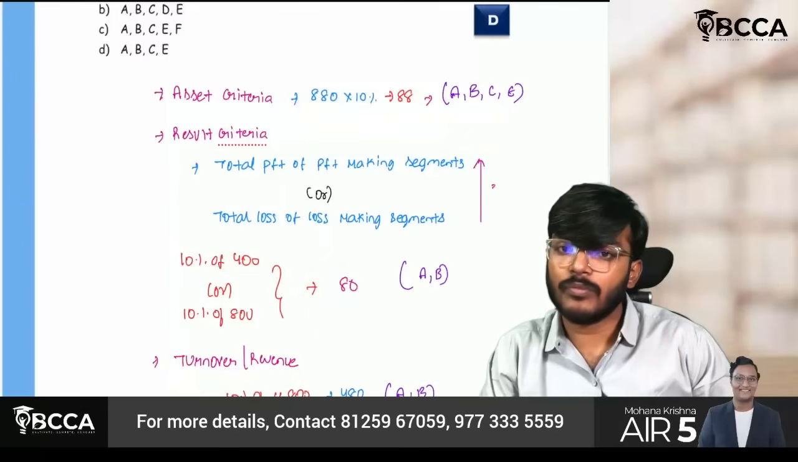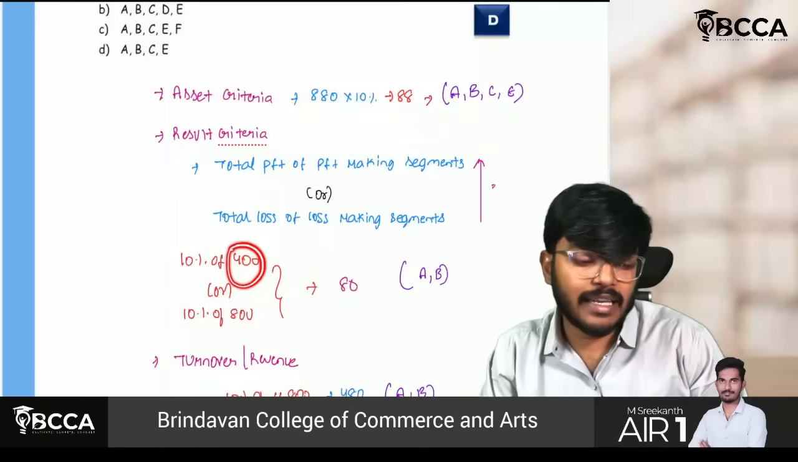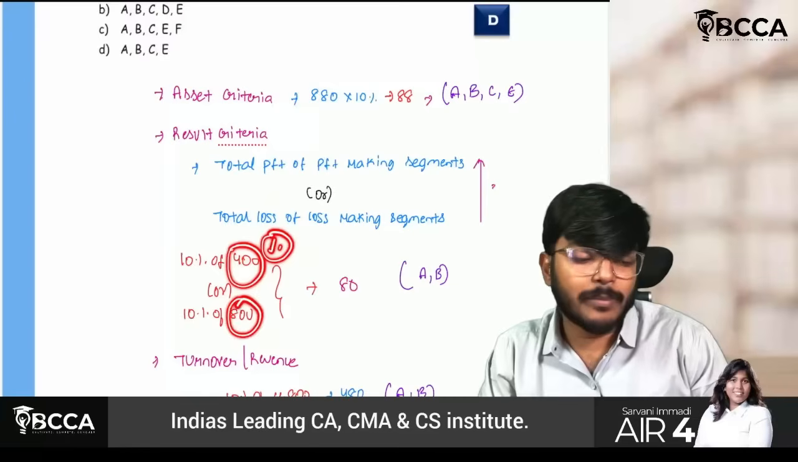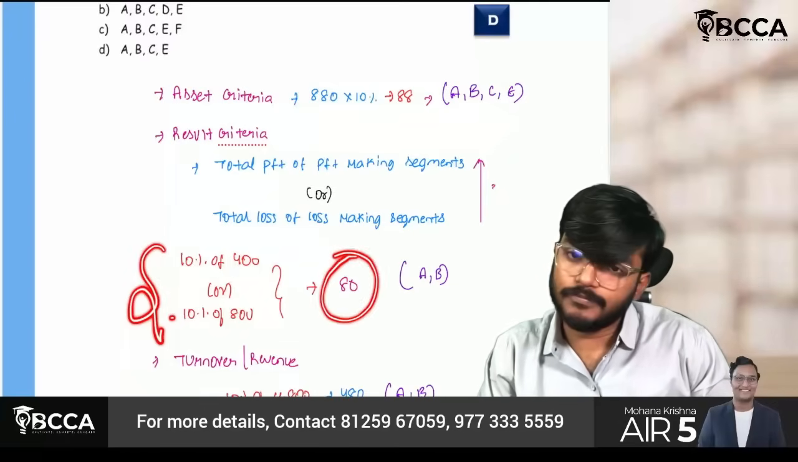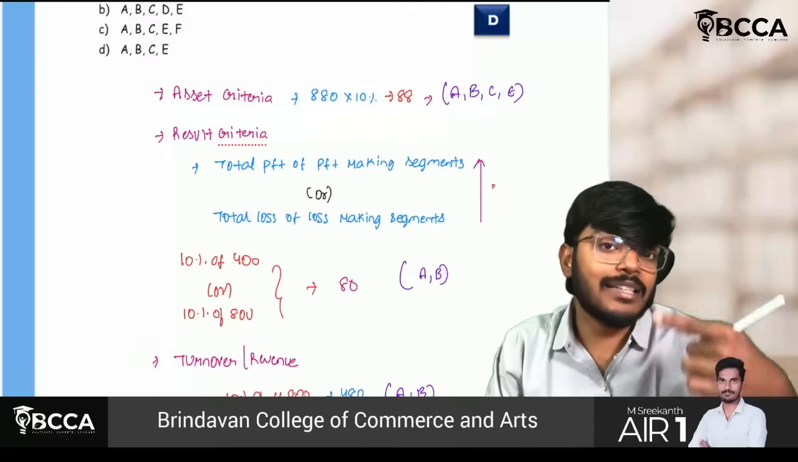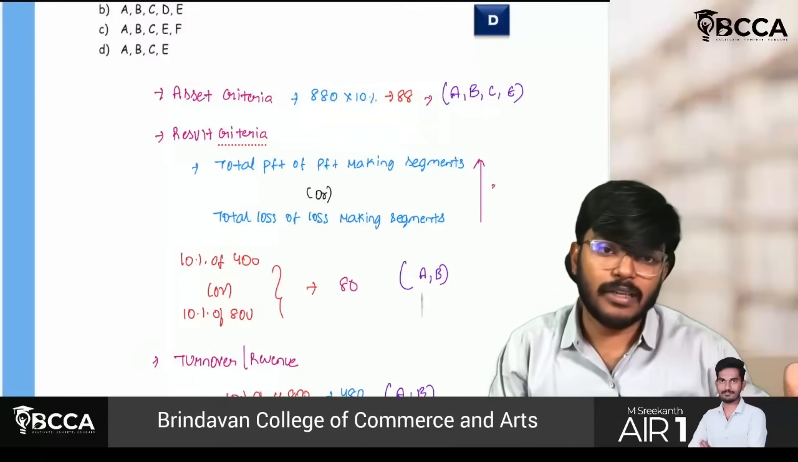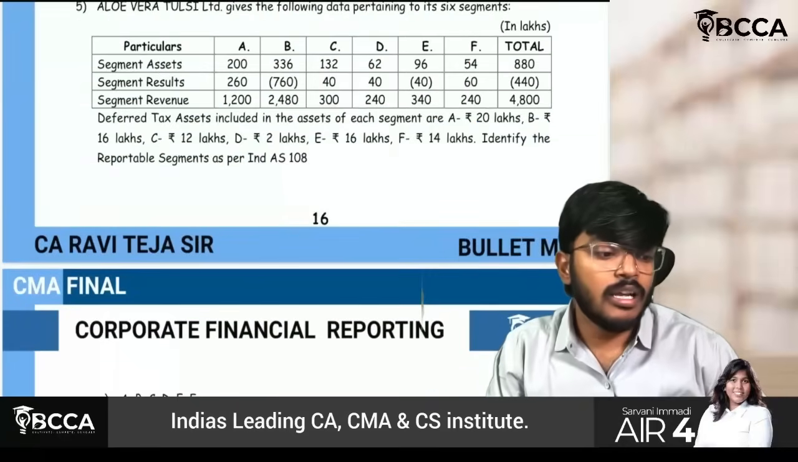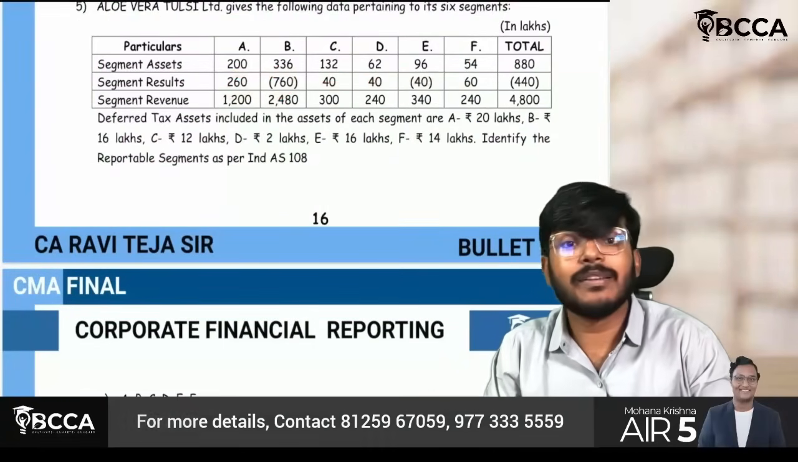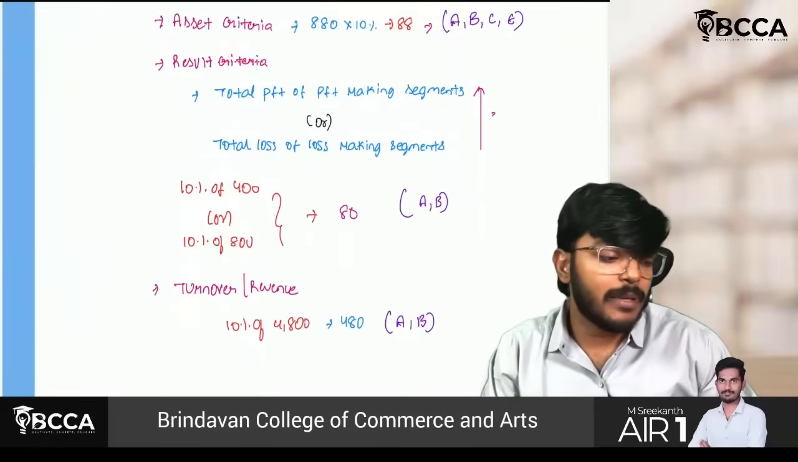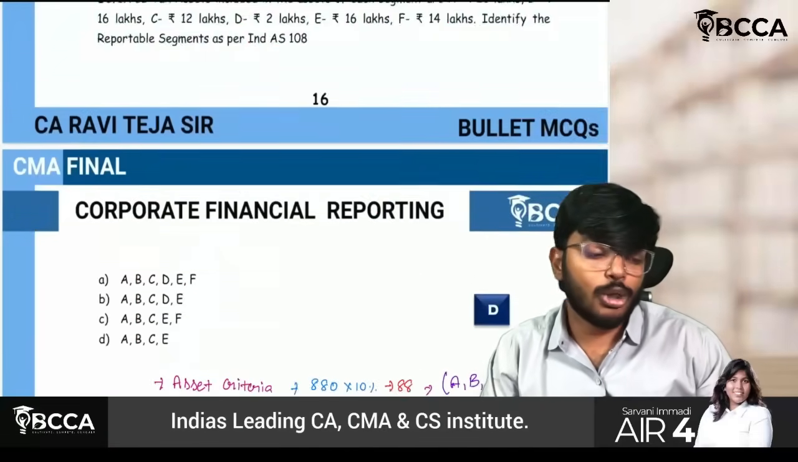I have taken the profit of all segments and found it was 400. The loss of all segments is 800. So I have calculated 10% on both and the higher will be 80. So whichever segment's result is more than 80 will become a reporting segment. Simple. So check this: more than 80, A, B. That's it. All these others are not reportable segments as per the second criteria. So A and B.